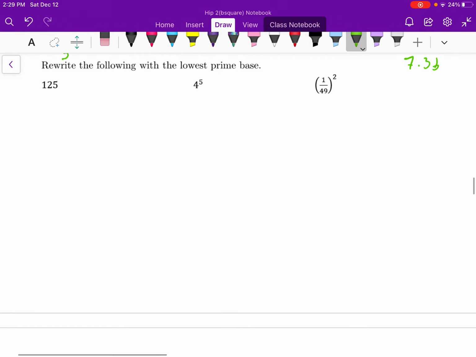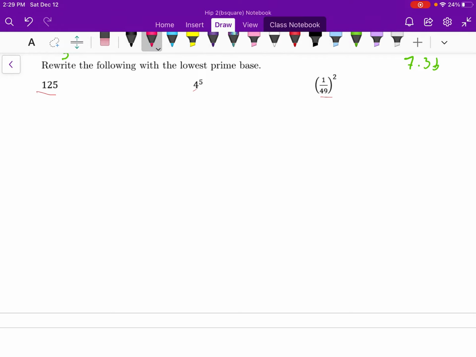All right, so just continuing on, we're going to rewrite the following with the lowest prime base. So you may ask yourself, how do I get to the lowest prime base? And really, just factor it until you hit all prime numbers for factors.